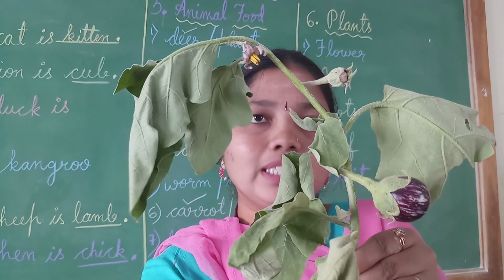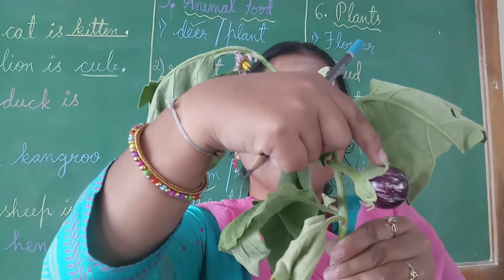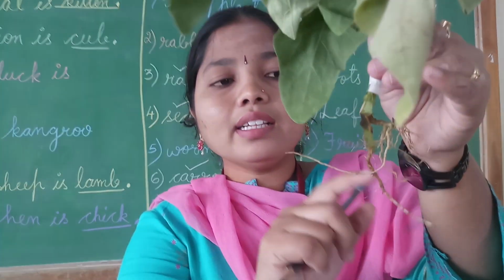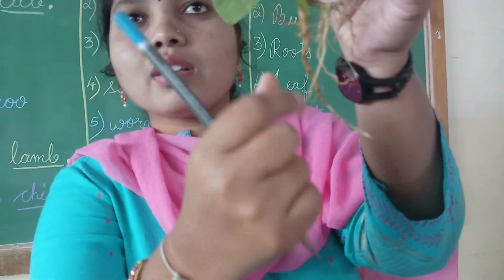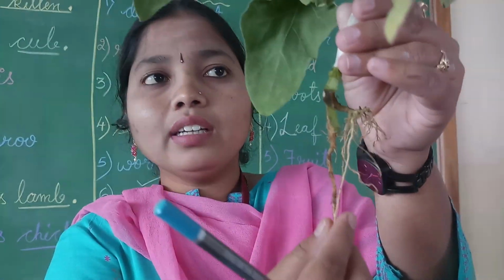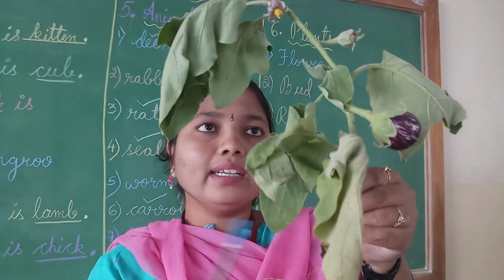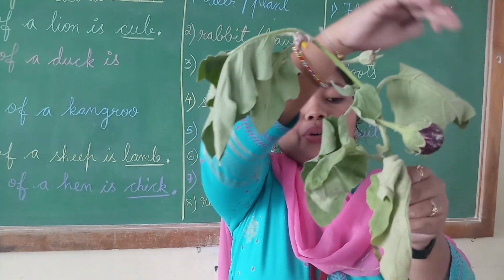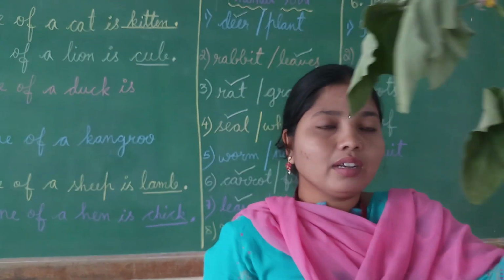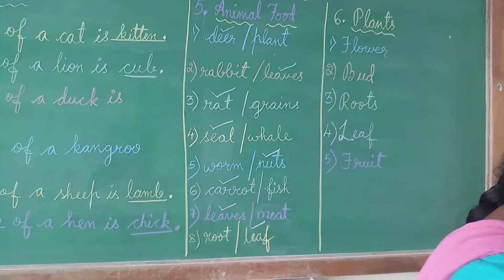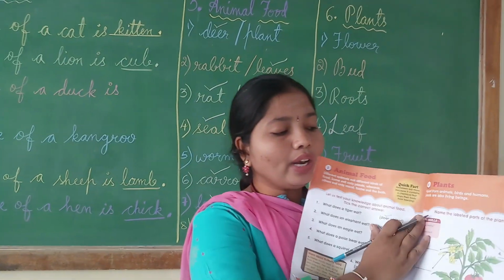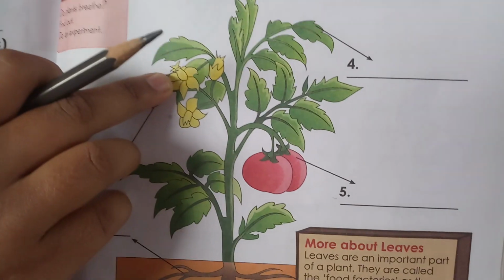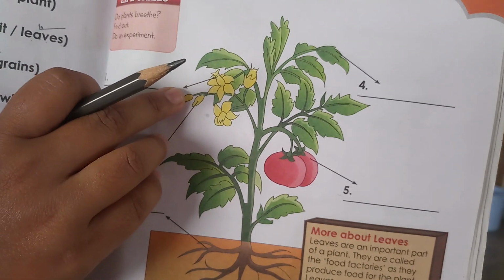This is actually a vegetable plant here, children. This is a fruit, that is brinjal. And what are these, children? These are the roots. Have you seen a plant like this, children? Yes, it is a plant. Leaf is there, flowers, bud, fruit and roots. Now we are going to label the parts of the plant here, children. First, I have shown you now, yellow color, it is a flower.